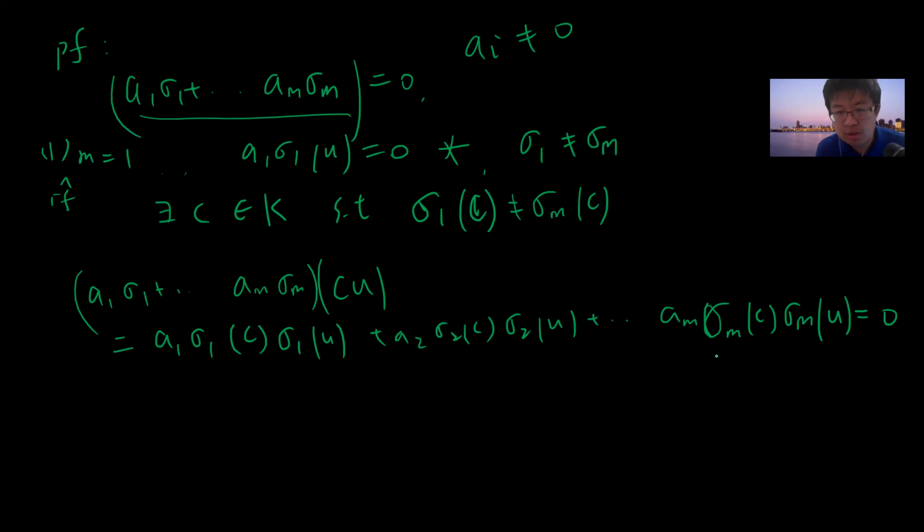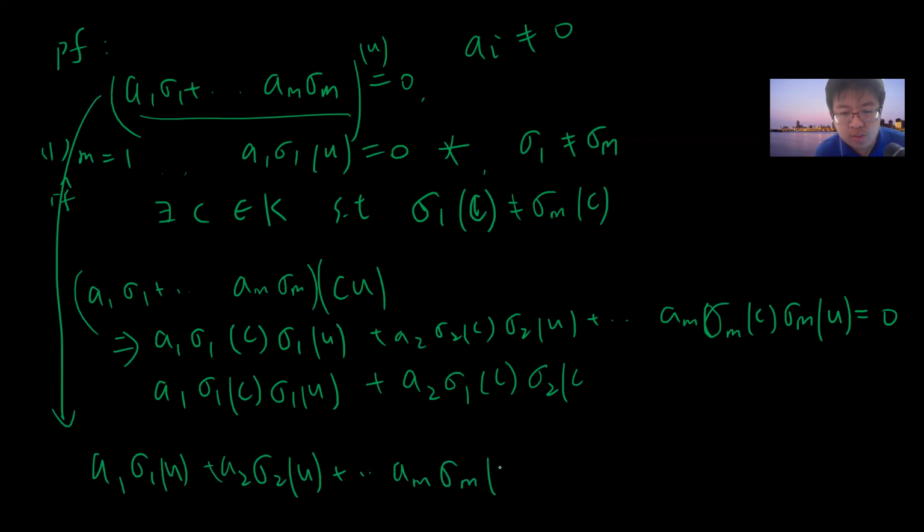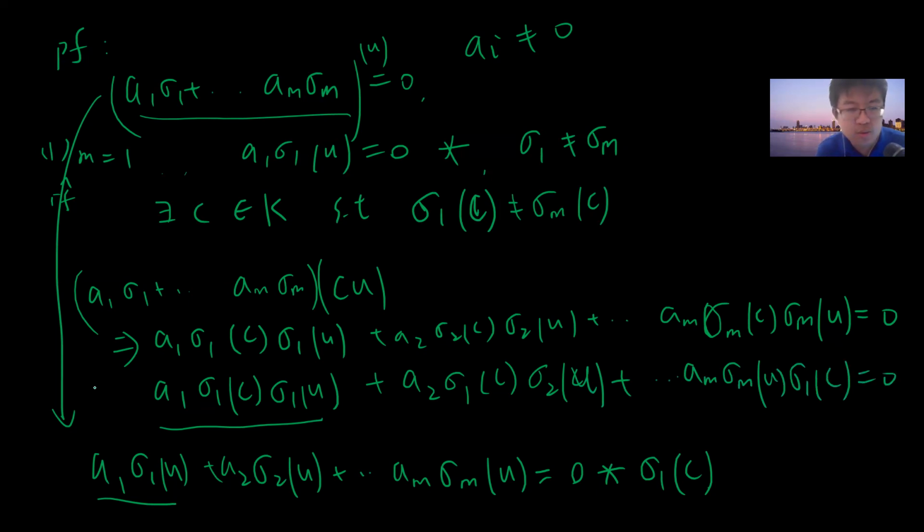Compare this to the original equation. Let me write it down: a1 sigma 1 u plus a2 sigma 2 u up to am sigma m u equals 0, and I multiply this equation by sigma 1 c. This gives a1 sigma 1 c sigma 1 u, plus a2 sigma 2 u sigma 1 c, up to am sigma m u sigma 1 c, equals 0. Let's take the difference.